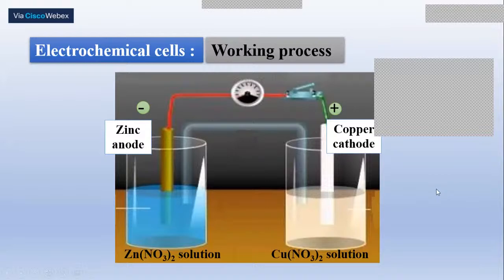Yes, sir. Okay. So we'll try to understand the working of the electrochemical cell by taking the example of the primitive galvanic cell, that is the zinc copper galvanic cell. Here a zinc rod is dipped in zinc nitrate solution, or we can dip it in zinc sulfate also, any salt solution of zinc, and copper is dipped in copper nitrate solution. Whenever we take this kind of cell, generally what happens, we'll see. I'll write the entire thing.